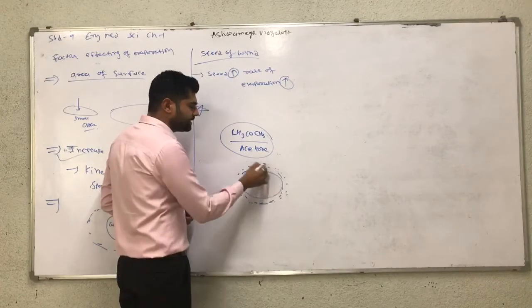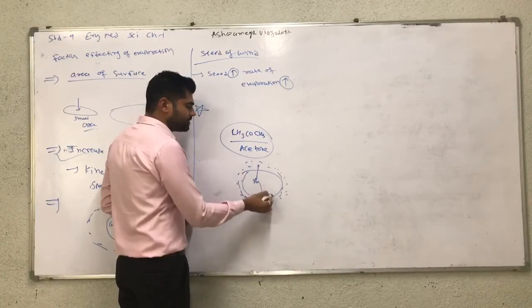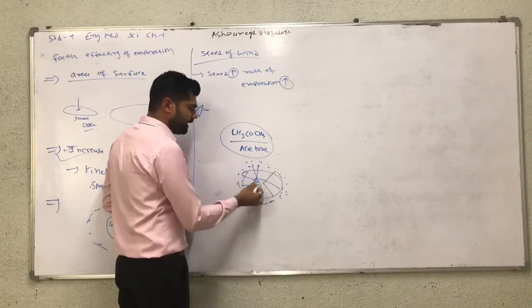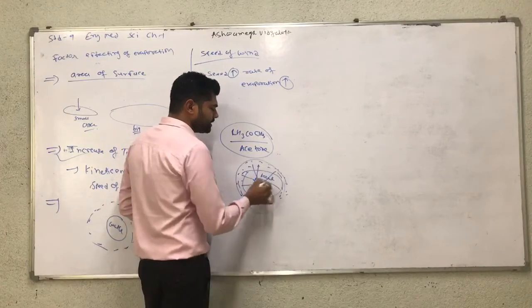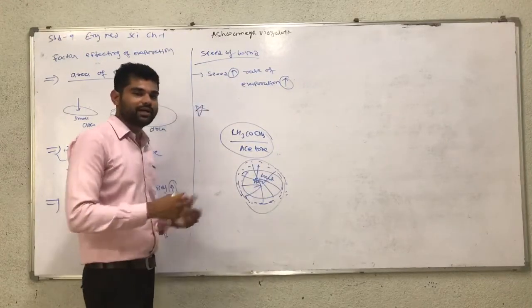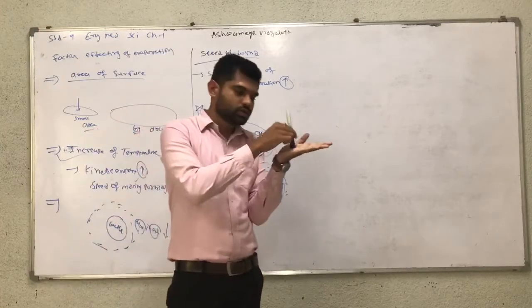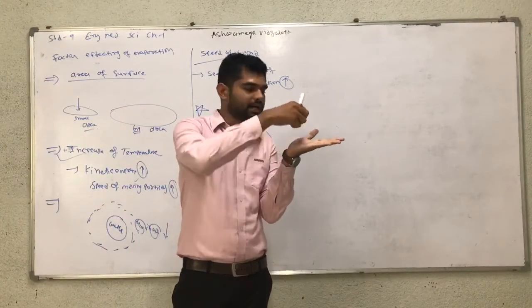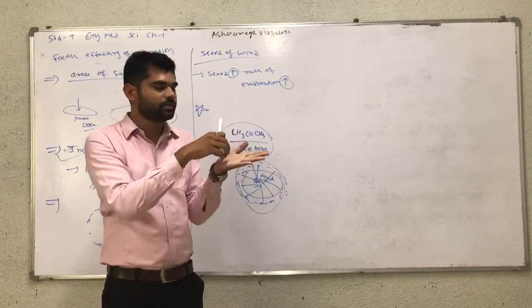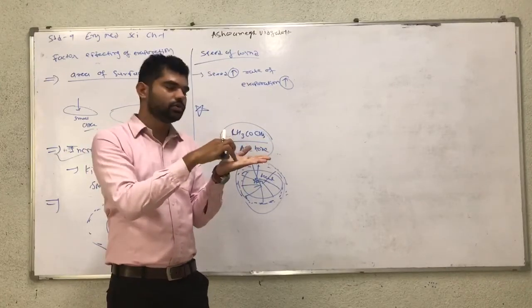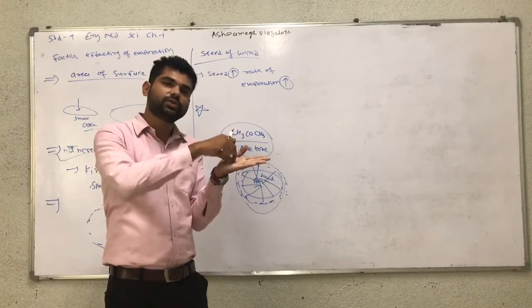It means all the energy is absorbed by the acetone particles. These acetone particles absorb the palm's heat, and they change from liquid state to gaseous state.